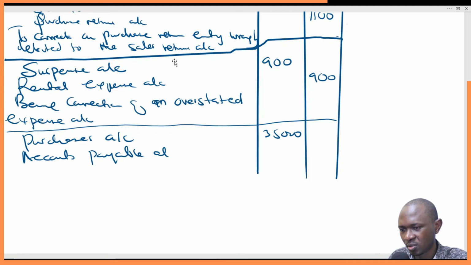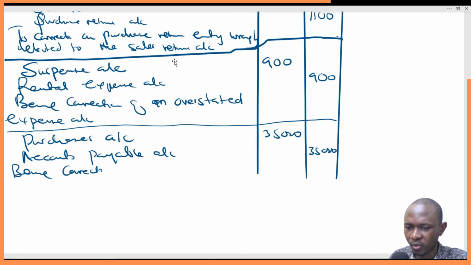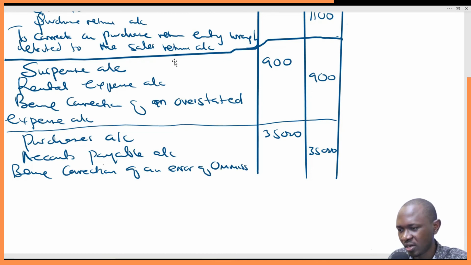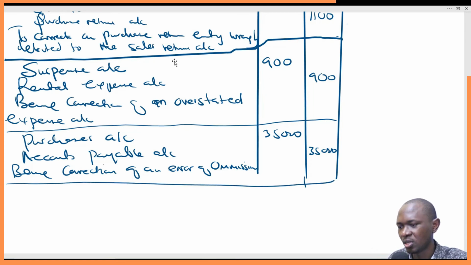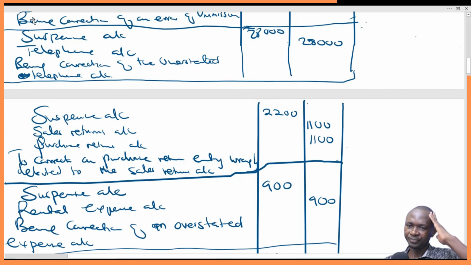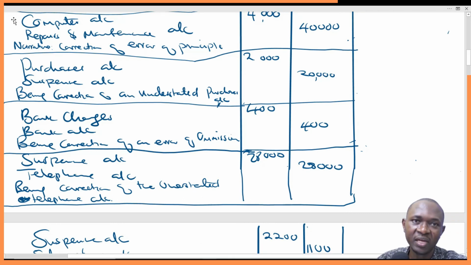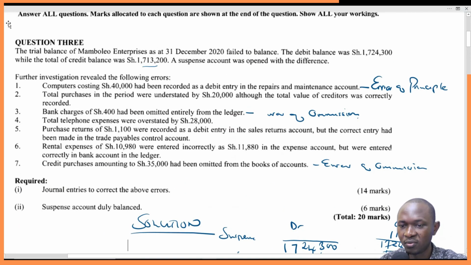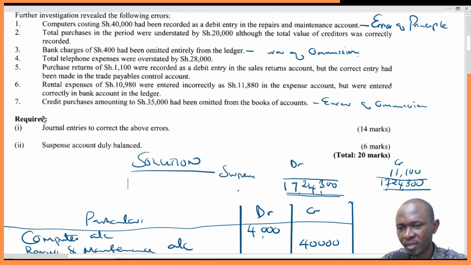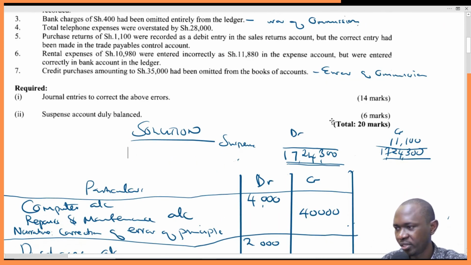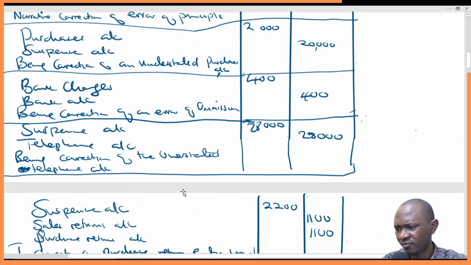account with 35,000. This one had been left out, so we simply say being correction of an error of omission. Being correction of an error of omission, like that, and then we close the book. So by doing that, we'll have done all the 7 corrections. I can see we have 7 corrections, so we've corrected all of them. So we are done with the first part, 14 marks. This should give you the 14 marks.